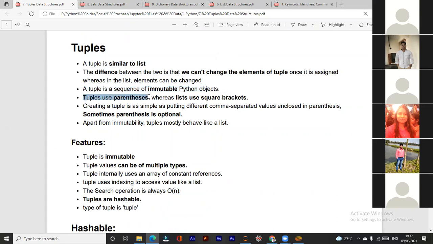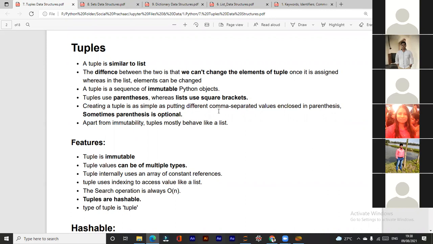Tuples use parentheses, whereas lists use square brackets, right? Creating a tuple is as simple as putting different comma separated values enclosed in parentheses. Sometimes parentheses are optional. Apart from immutability, tuples mostly behave like a list. This is the one major difference between list and tuple: immutability. Tuples are immutable. They cannot be changed, and lists are mutable. This is the major difference.